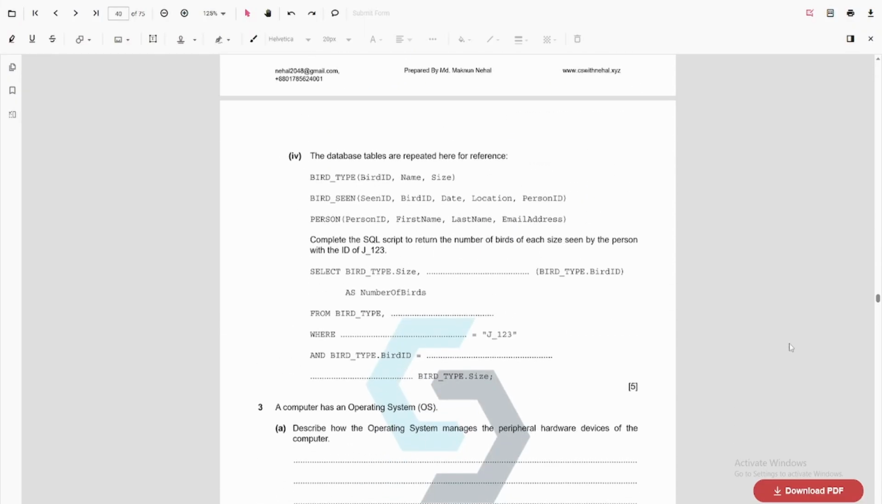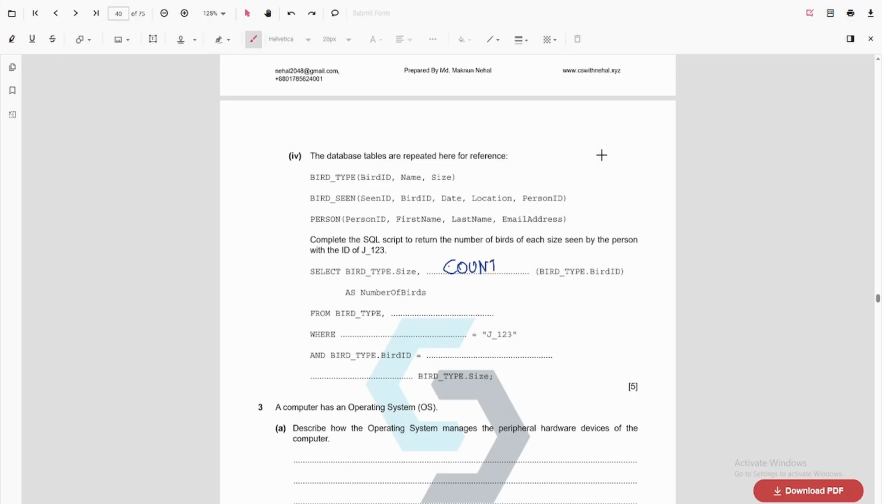Now next question. The database tables are repeated here for reference. Complete the SQL script. Return the number of birds of each size seen by the person with ID of J123. So let's try this. We have an aggregate function. We need to return the count. So we return the number of birds. So we need to return count here.